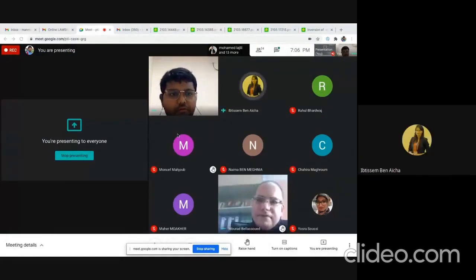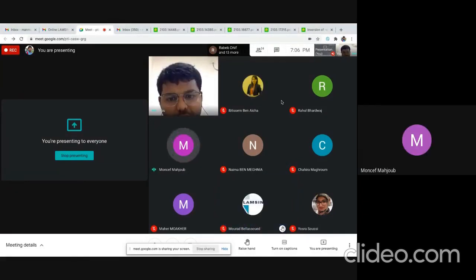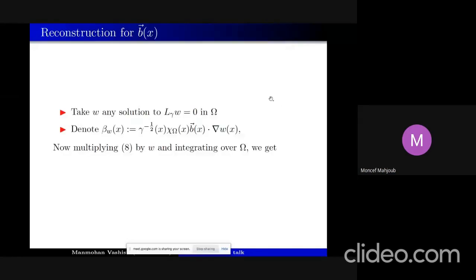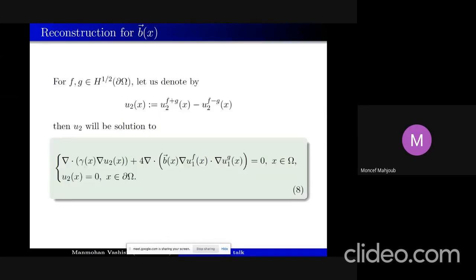Are there any other questions or comments? Yes. To identify the parameter gamma, we have used the Dirichlet-to-Neumann operator. Then we have used an infinite number of measurements. What happens if we have only a finite number of measurements?